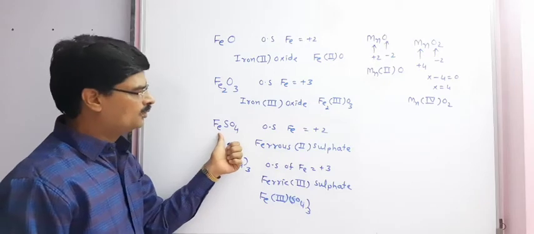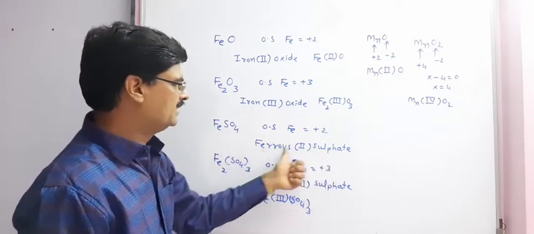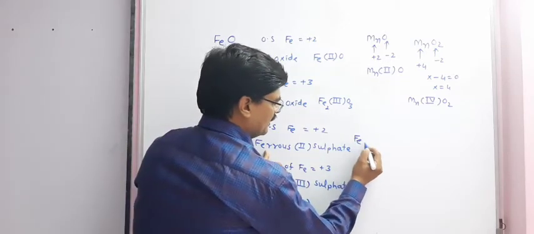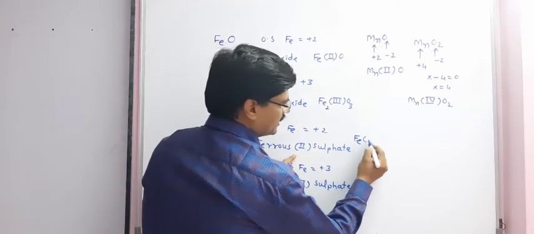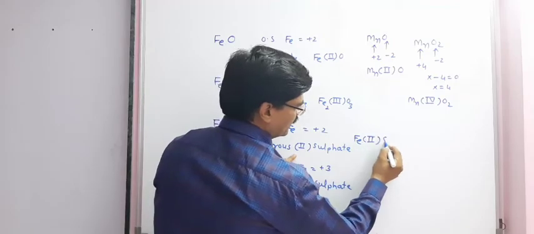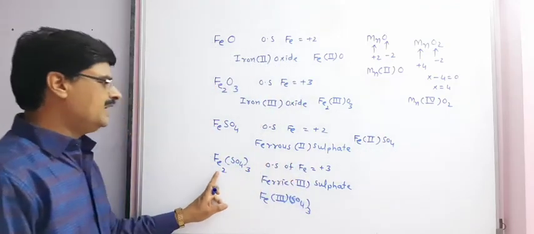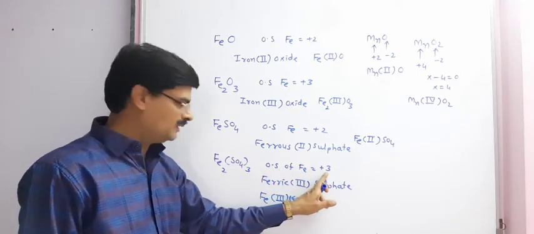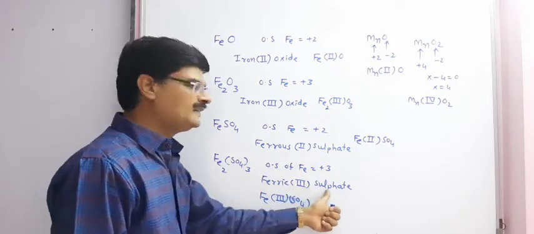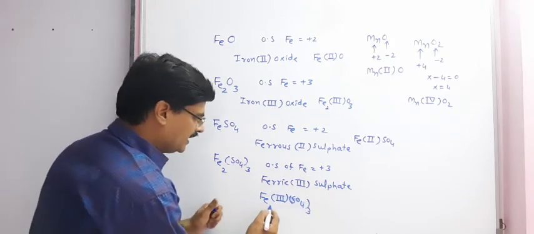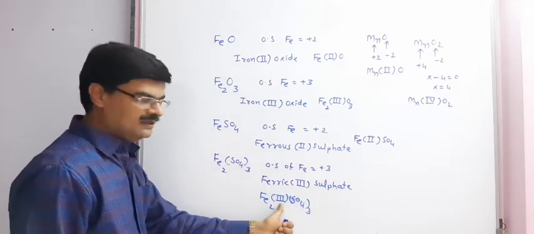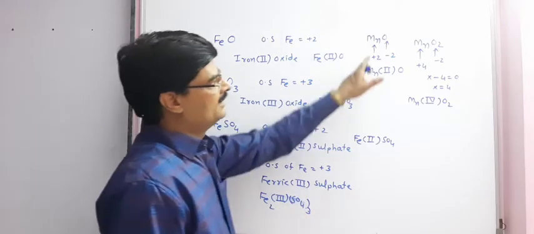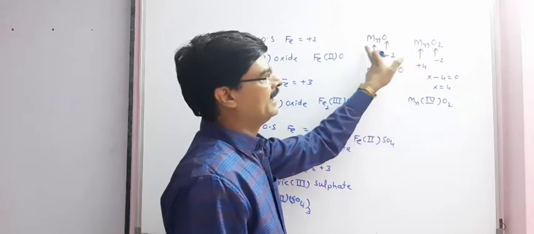Same way FeSO4, iron(II) sulfate, can also be written as Fe(II)SO4. Same way Fe2(SO4)3, oxidation state of Fe is +3, so iron(III) sulfate, written as Fe(III)2(SO4)3. Same way in MnO2 and MnO.